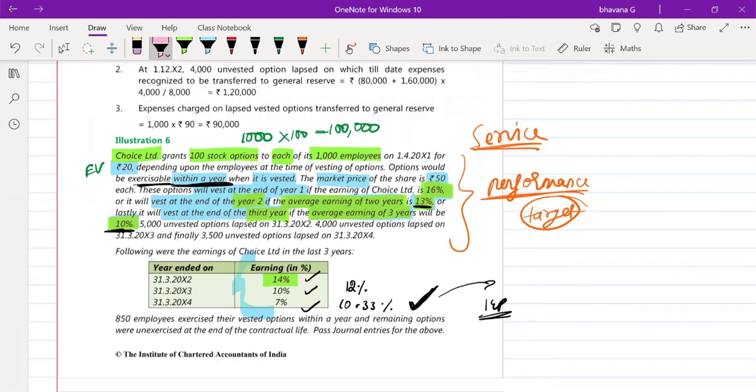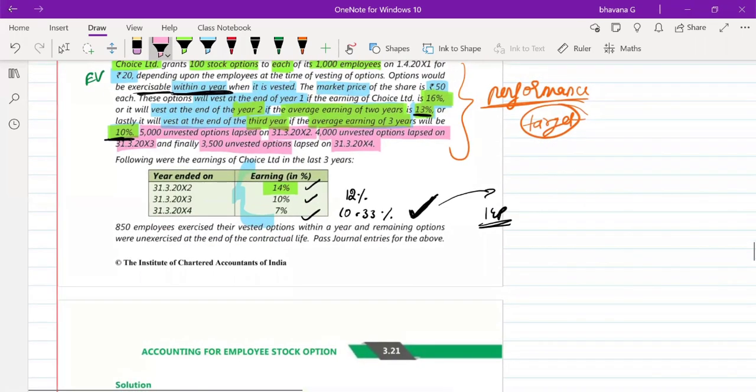So here they have told you that 5,000 unvested options lapsed on 31/3/2012, 4,000 unvested options lapsed on 31/3/2013, and finally 3,000 unvested options lapsed on 31/3/2014. Then they tell you 850 employees exercise their vested options within a year and remaining options lapsed. Pass journal entries.